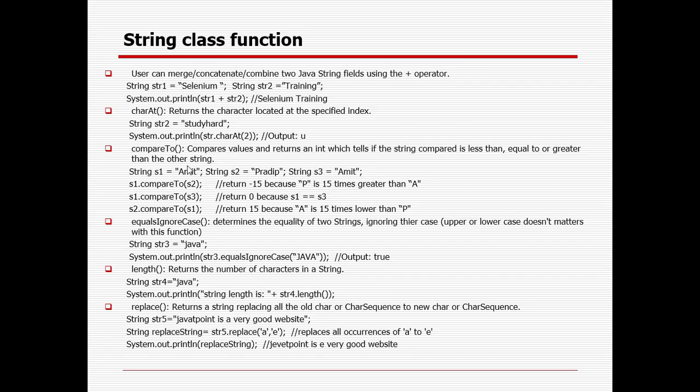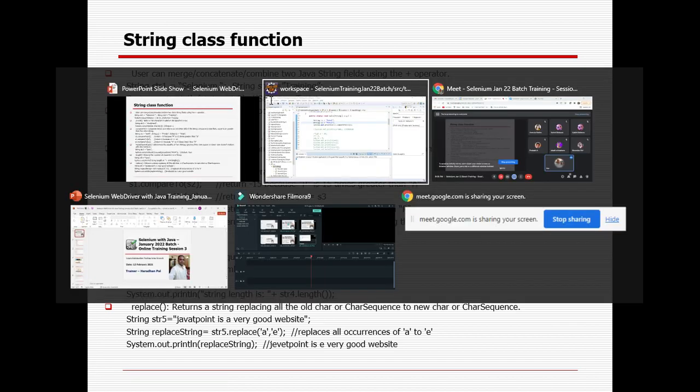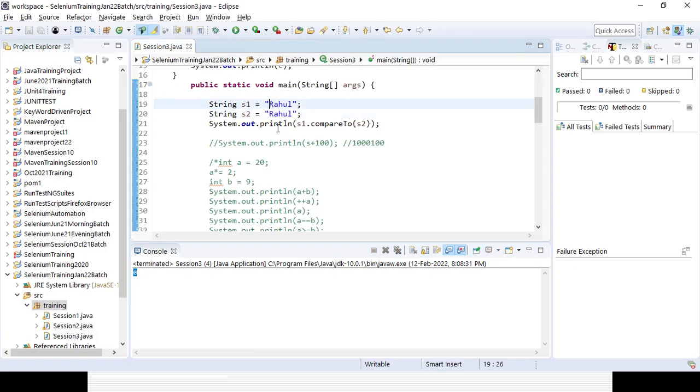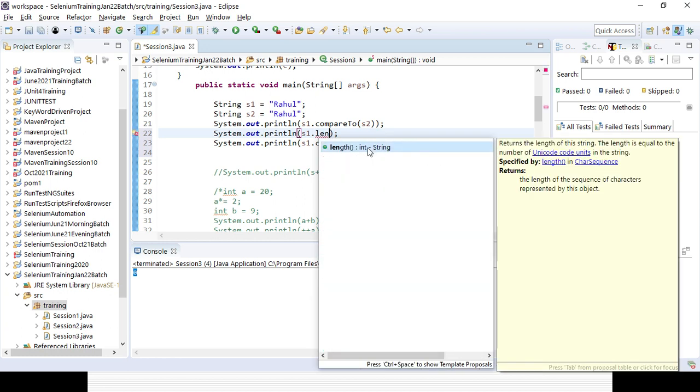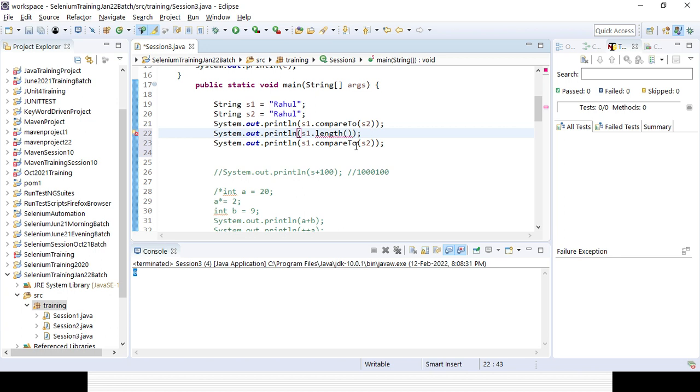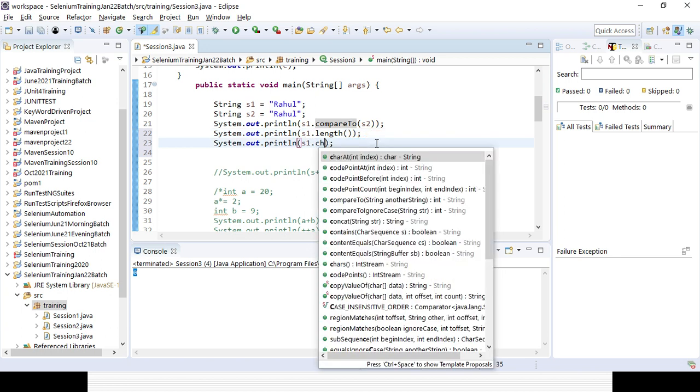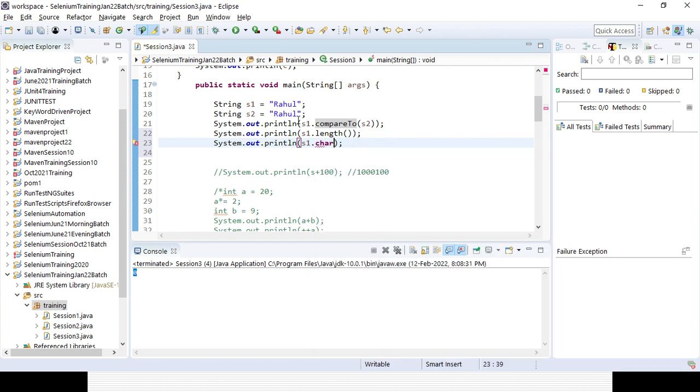Suppose you want to check the character at any position. In Java everything starts from 0. So this is the 0th position R, this is the first position, second, third, fourth, like that. With s1 dot length, it will give you an integer value, the length of the string. If you want to use charAt with a particular index, suppose I give the third index, it will print the value.